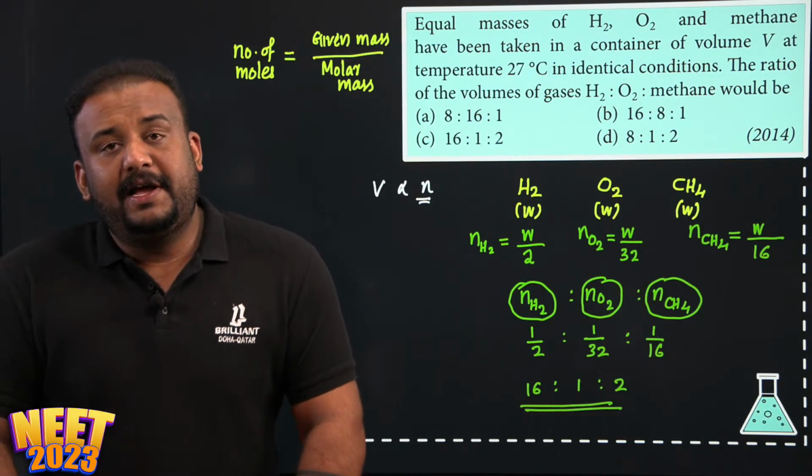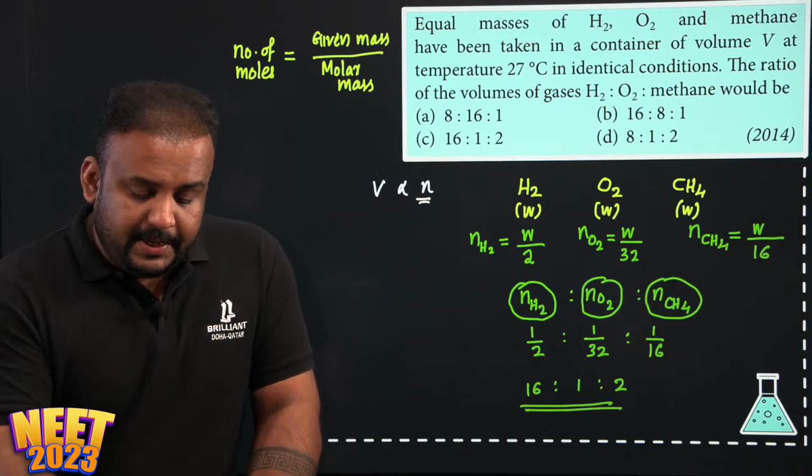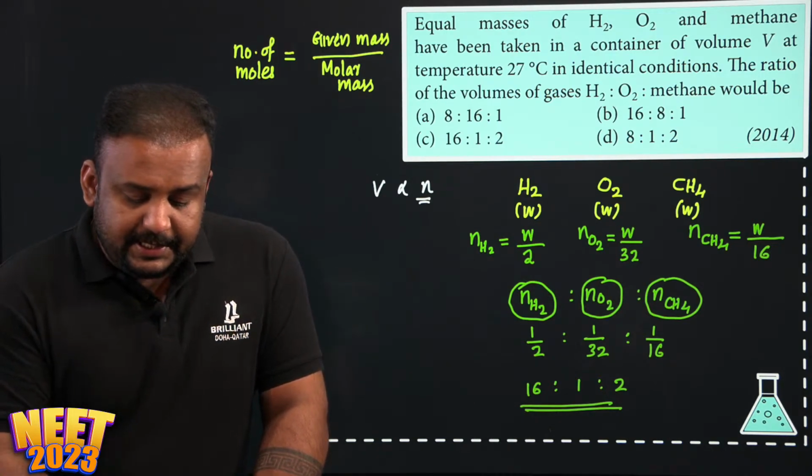So hope everyone has understood this numerical. Right. So the right option is option C.